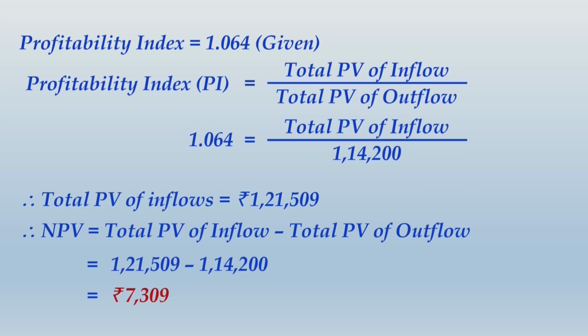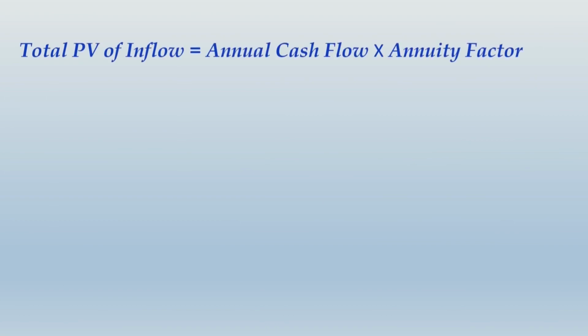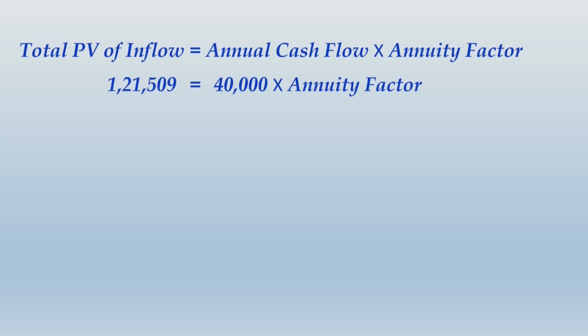So we know one thing, that the total PV of inflow will be annual cash flow multiplied by annuity factor, and therefore what you just do is move ahead and write up that line. Total PV of inflow is annual cash flow multiplied by annuity factor. Over here annual cash flow will be 40,000 multiplied by annuity factor, which must give you 121,509.